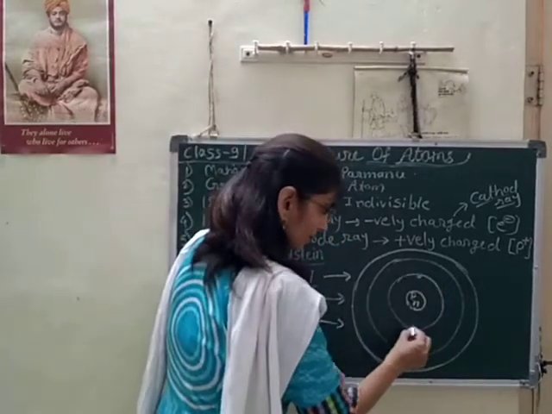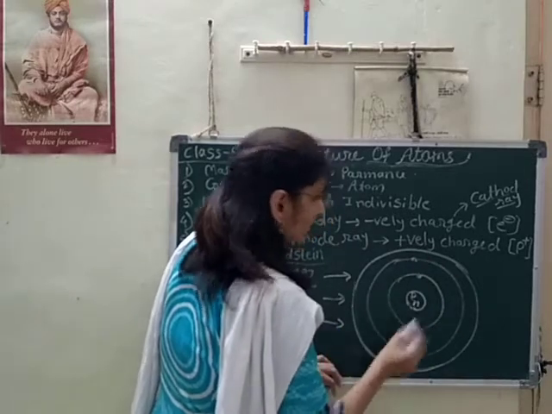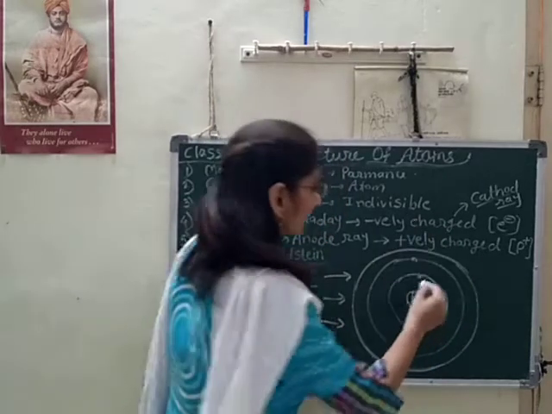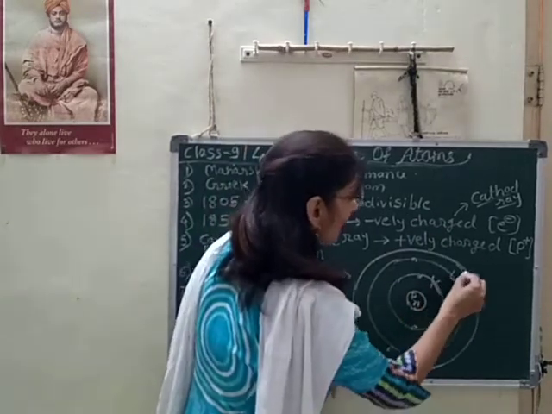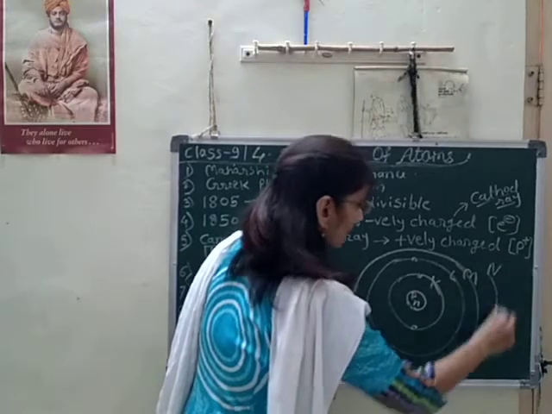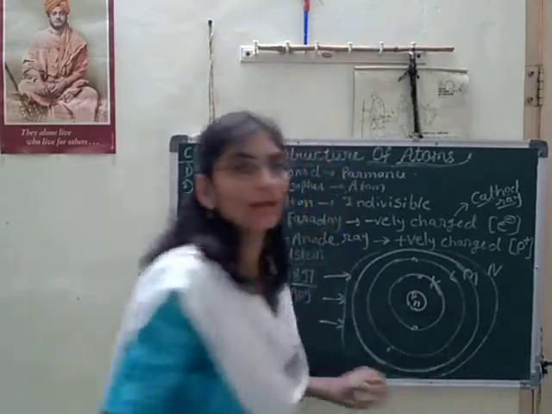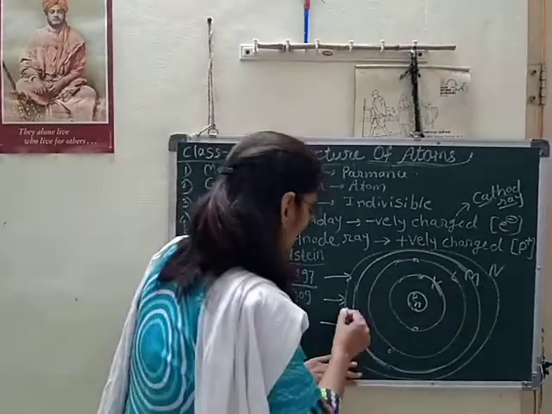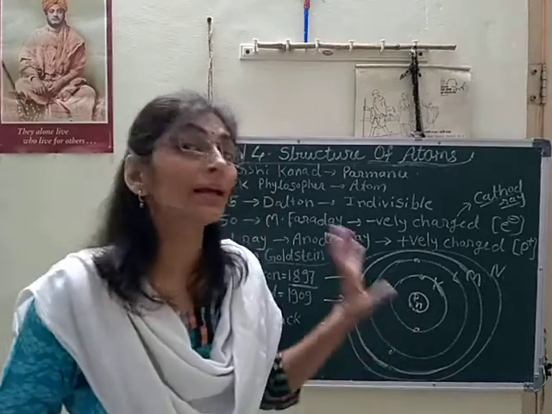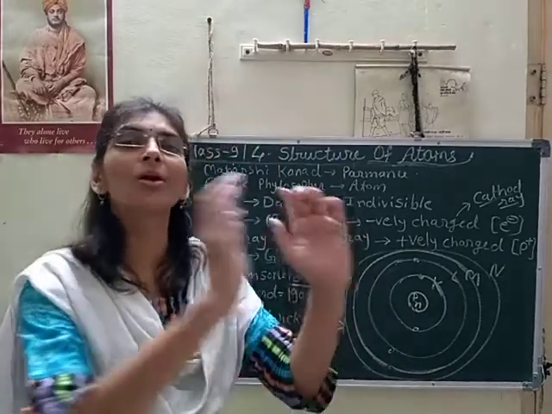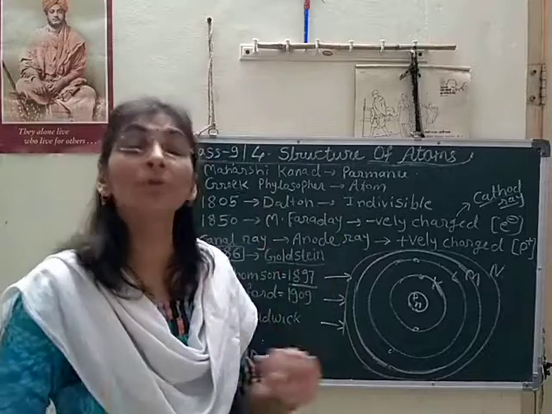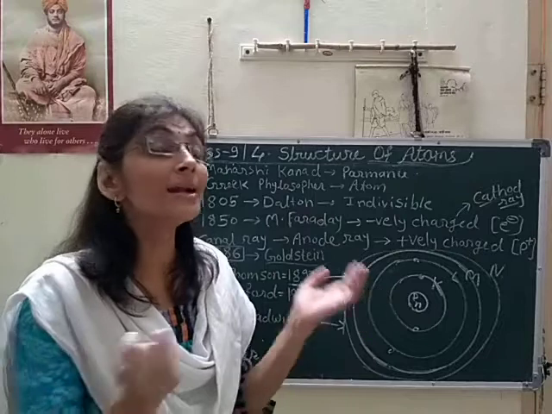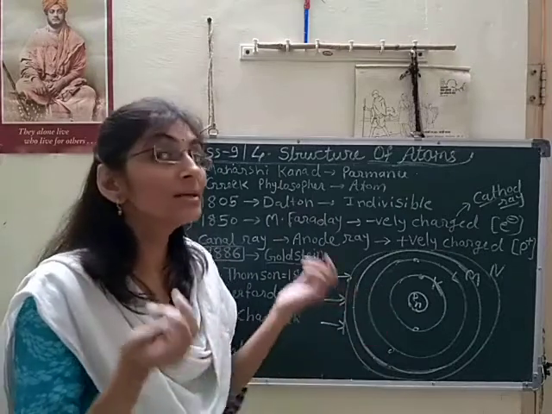Niels Bohr named these energy levels K, L, M and N, and so on. These energy levels have definite energy. That's why the electrons revolve around the nucleus in their energy levels, like planets revolve in our planetary system.